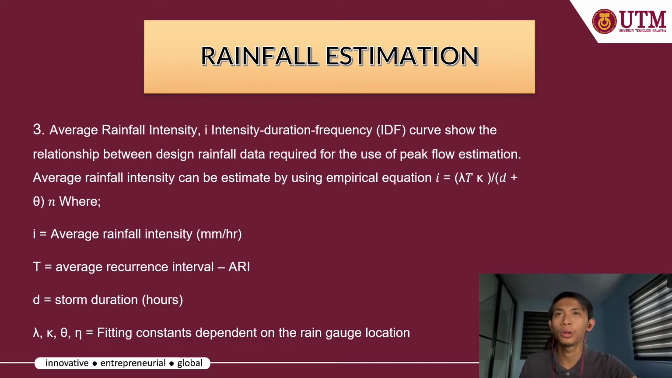Next, the average rainfall intensity. Intensity, duration, frequency, which is the IDF curve, shows the relationship between the design rainfall data required for the use of peak flow estimation. Average rainfall intensity can be estimated by using the empirical equation I equals lambda T to the power of K over D plus theta to the power of N, where I is the average rainfall intensity, T is the average recurrence interval (ARI), D is the storm duration in hours, and lambda, K, theta, N are the fitting constants dependent on the rain